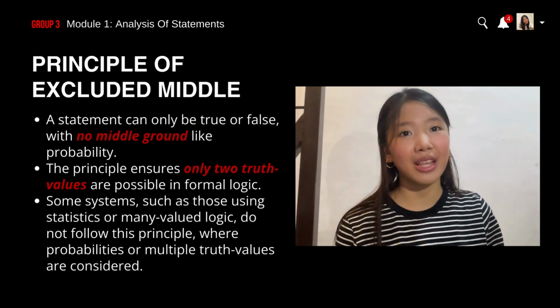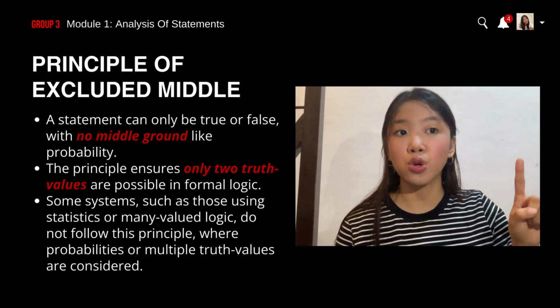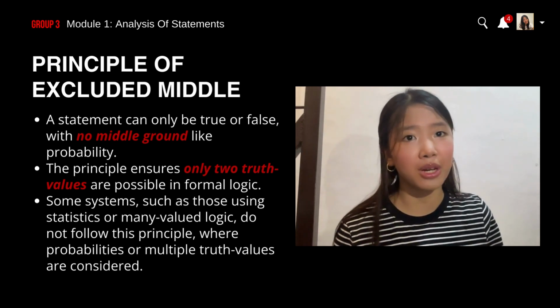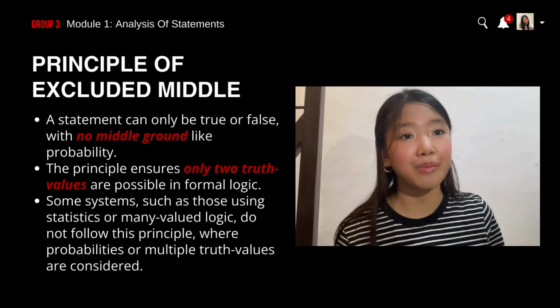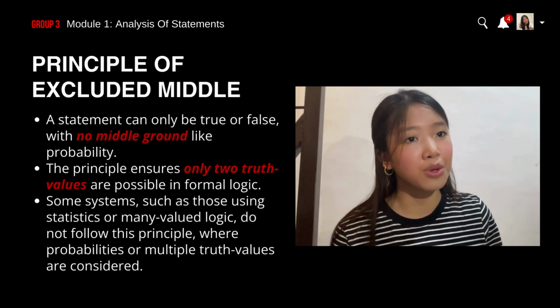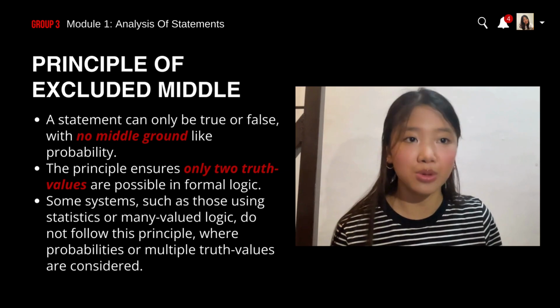For example, the statement "the cat is on the bed" can only be true or false. The cat cannot be sort of on the bed in formal logic. In other systems, like statistics or many-valued logic, things can be more flexible, allowing for probabilities or multiple truth values rather than a strict true or false approach.